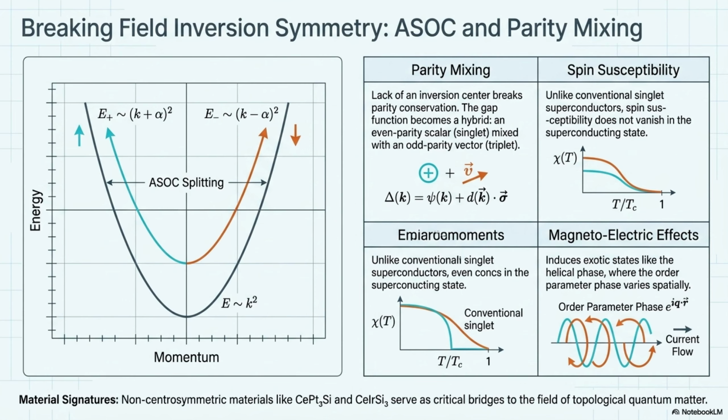Furthermore, when we look at materials lacking a central point of symmetry, meaning they break inversion symmetry, we witness a crazy phenomenon called parity mixing. It's fascinating because the gap function actually becomes a hybrid. An even parity singlet mixes directly with an odd parity triplet. This isn't just a mathematical quirk either. It induces exotic magnetoelectric effects, like helical phases where the order parameter spatially varies. I mean, we are way beyond the 1957 rulebook now.